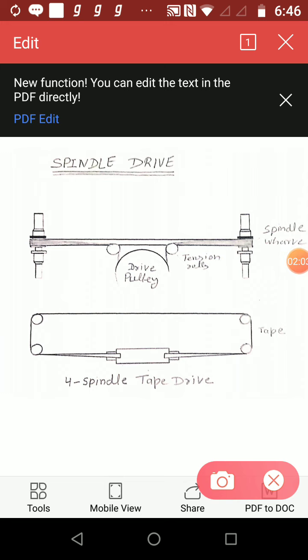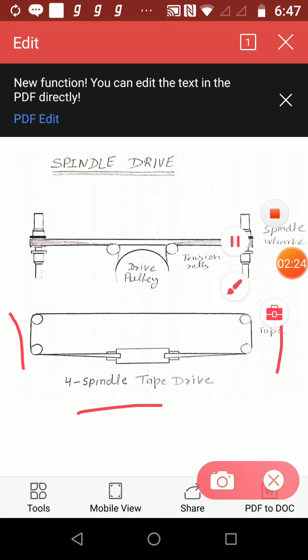This one is the diagram of 4 spindle tape drive. In this system, a tape drives 2 spindles on both sides of the machine and further 2 spindles on opposite sides of the machine. In running from one machine side to other, the tape passes around a driving pulley and 2 tension rollers, which ensures even and firm tension on the driving tape.